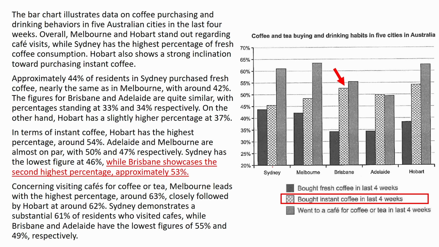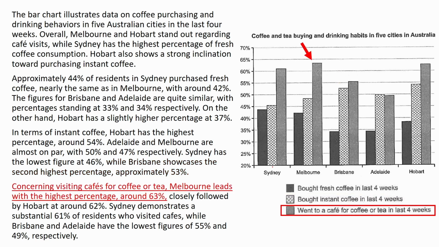And now the last category, again, I'll present it separately in a different paragraph. Concerning visiting cafes for coffee or tea, Melbourne leads with the highest percentage, around 63%. Now I'll mention Hobart, which is quite similar, closely followed by Hobart at around 62%. Now, Sydney. Sydney demonstrates a substantial 61% of residents who visited cafes, while Brisbane and Adelaide have the lowest figures of 55% and 49% respectively. So I grouped Brisbane and Adelaide.